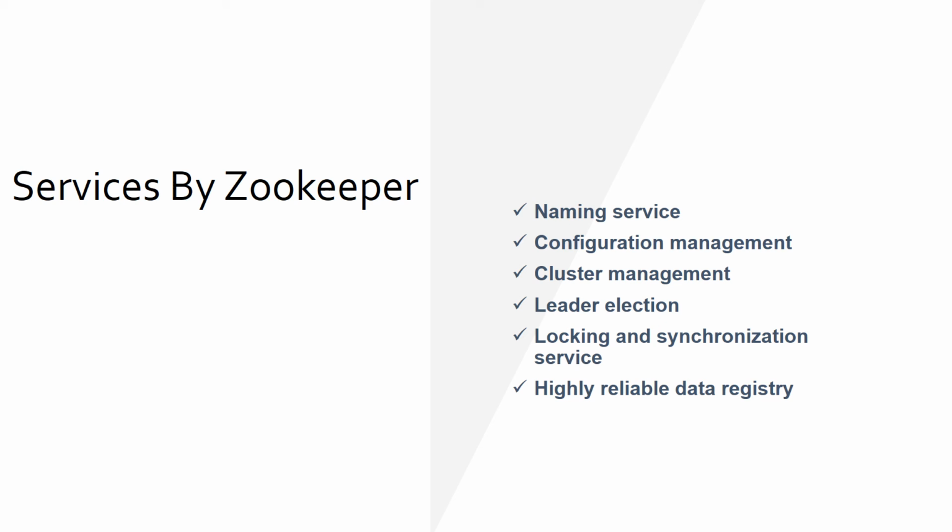Locking and synchronization service. Locking the data while modifying it. This mechanism helps you in automatic failure recovery while connecting other distributed applications like Apache HBase. Highly reliable data registry. Availability of data even when one or a few nodes are down.